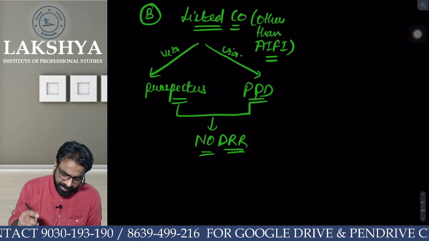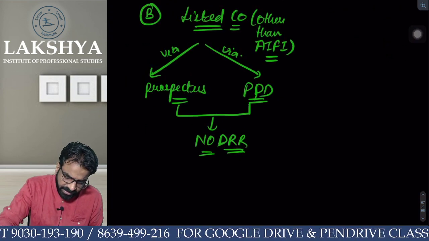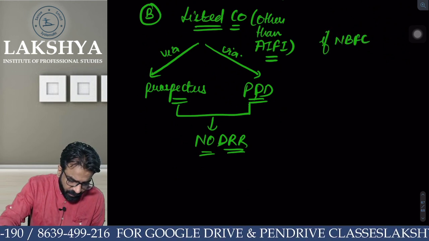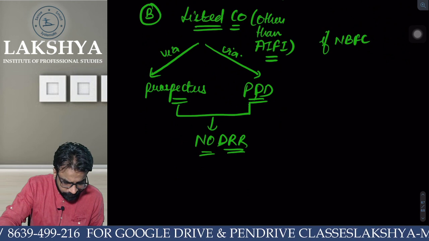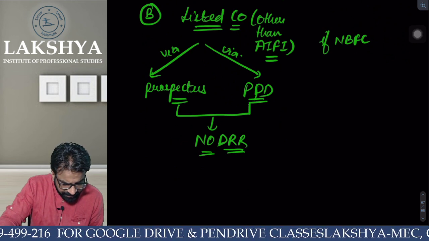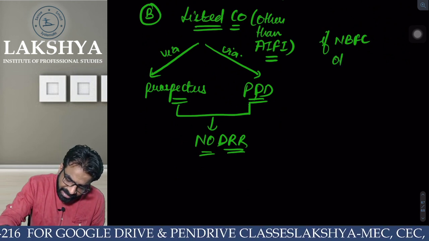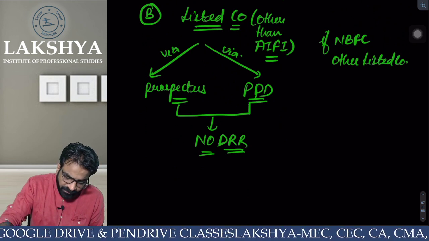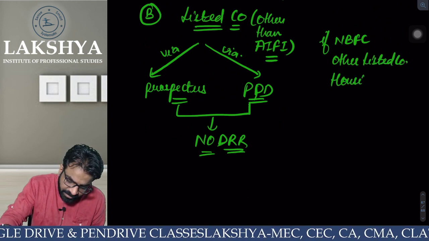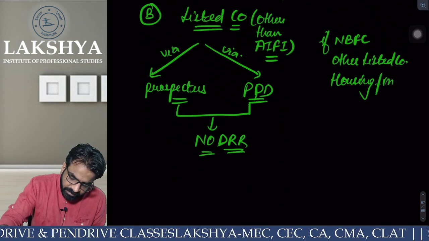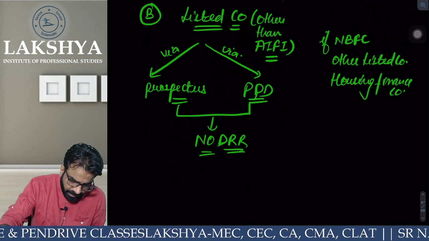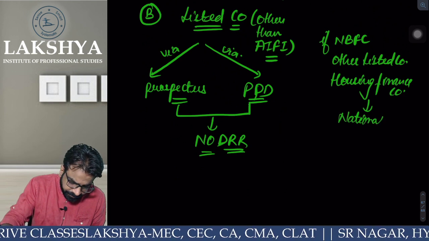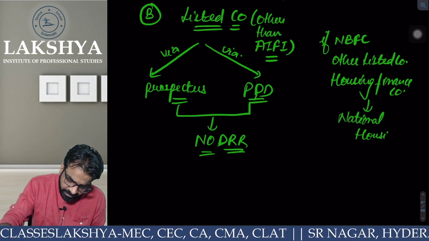Sir, what do you mean by listed company? Listed means, if you are NBFC, or if you are another listed company, or if you are a housing finance company which is registered under the National Housing Bank.